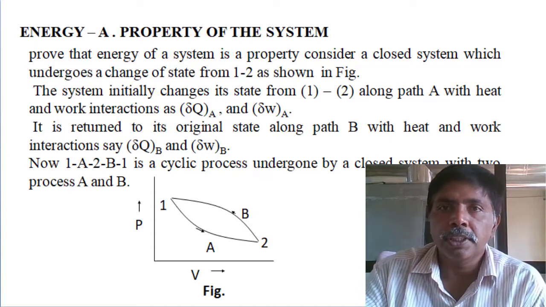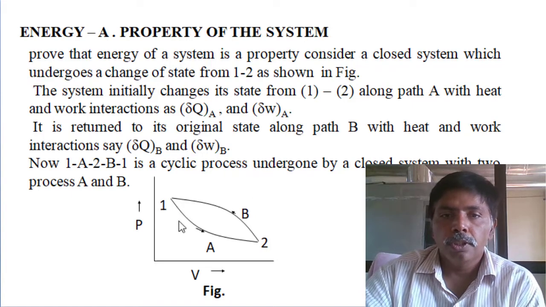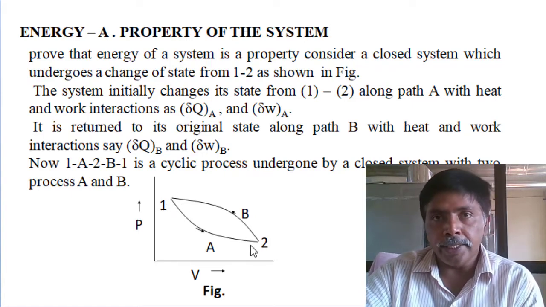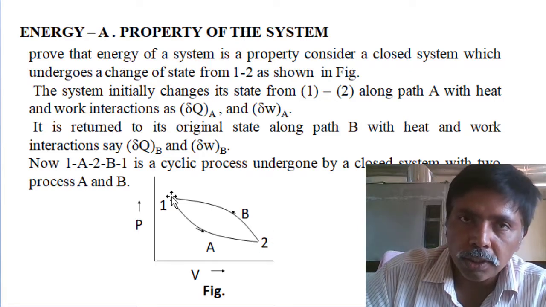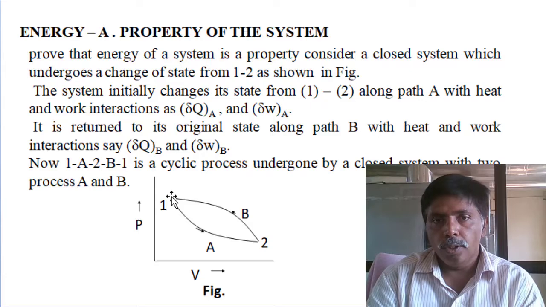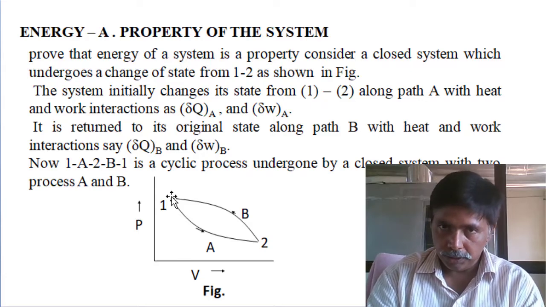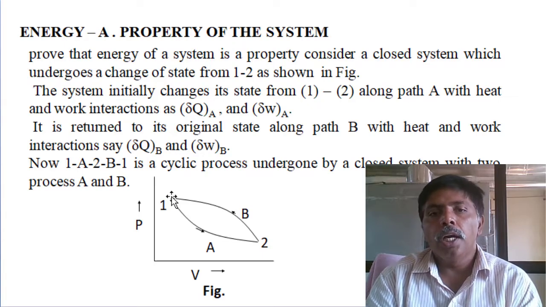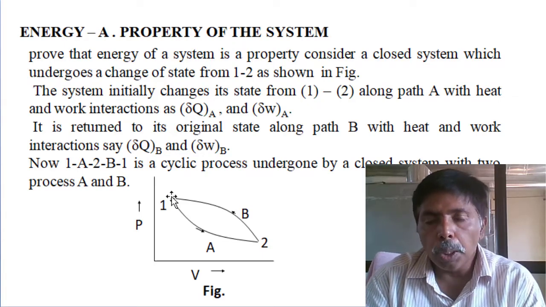So suppose I assume one cyclic operation. From 1 to 2 I move along path A, and from 2 to 1 I move along path B.